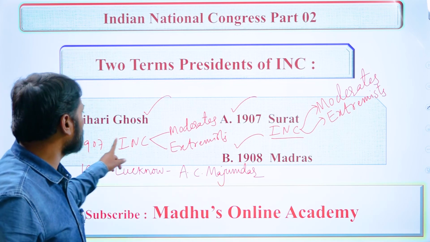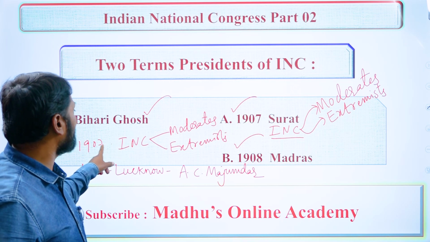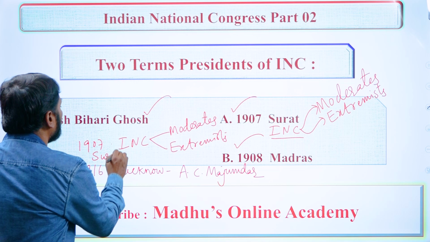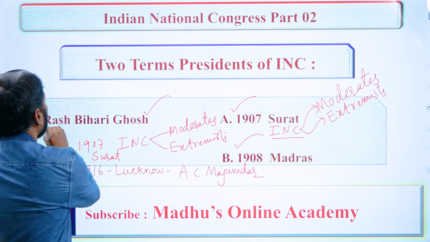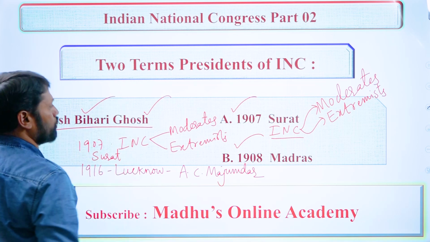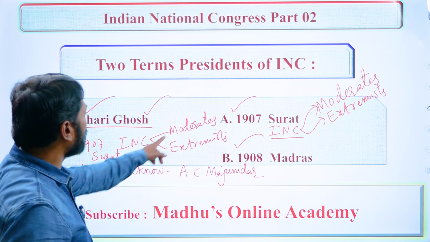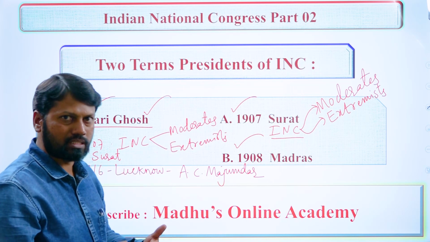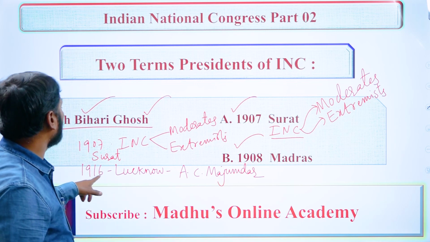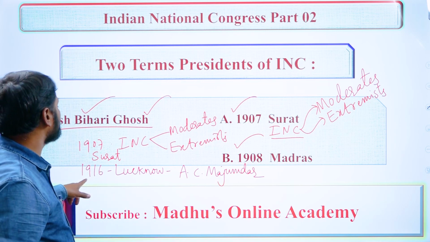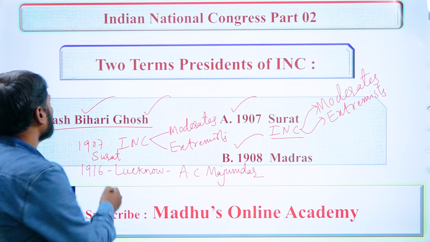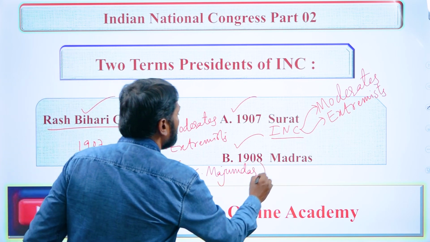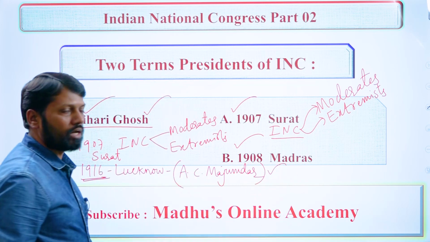So first, the INC split occurred in 1907, at the Surat session, which was presided over by Rasbihari Ghosh. And again, both moderates and extremists reunited and merged in the INC session held at Lucknow in the year 1916, which was presided over by Ambika Charan Majumdar.